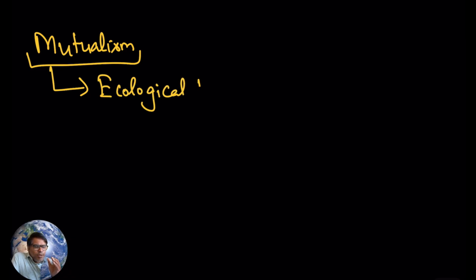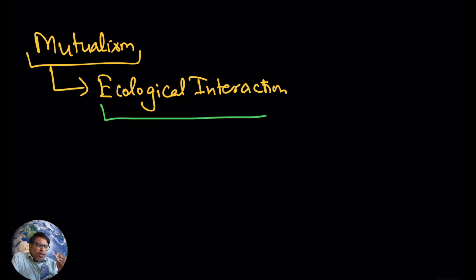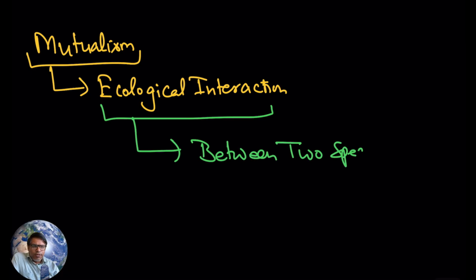Now try to see here, what is mutualism? In mutualism, keep in mind, it is a type of ecological interaction. You can say it is a subtype of symbiosis. In this ecological interaction, the two species which are living in close contact both get benefit.